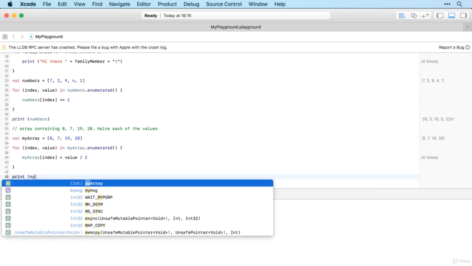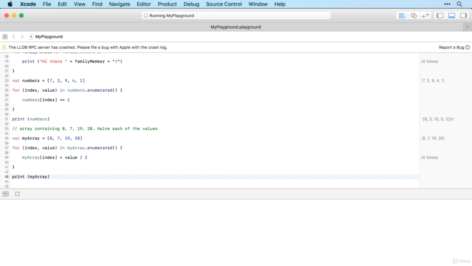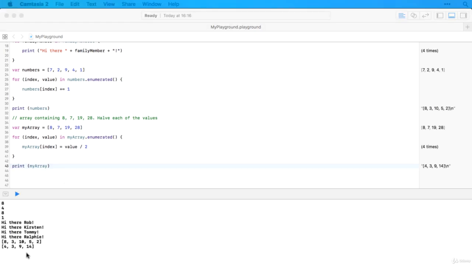but let's have a look at the result. So we should have 4, 3.5, 9.5, and 14. Let's take a look. Aha, but instead we get 4, 3, 9, and 14. So these two are wrong. So why is that? Well, it's because these were defined as integers. So when we halve them, they're still integers, so it rounds down to the nearest whole number.